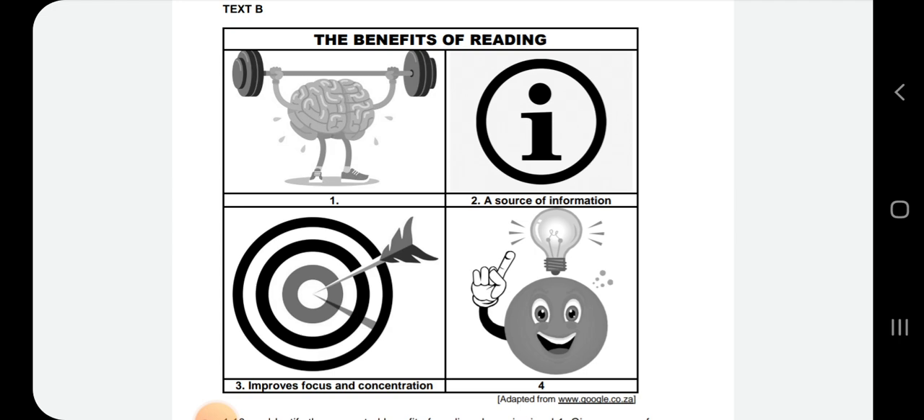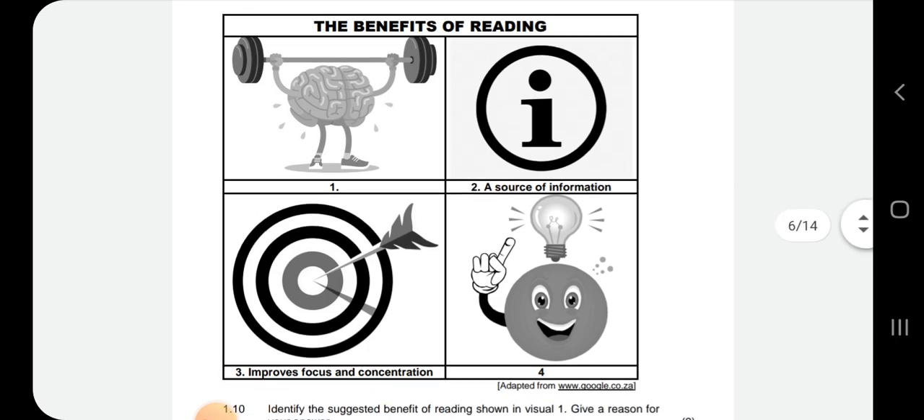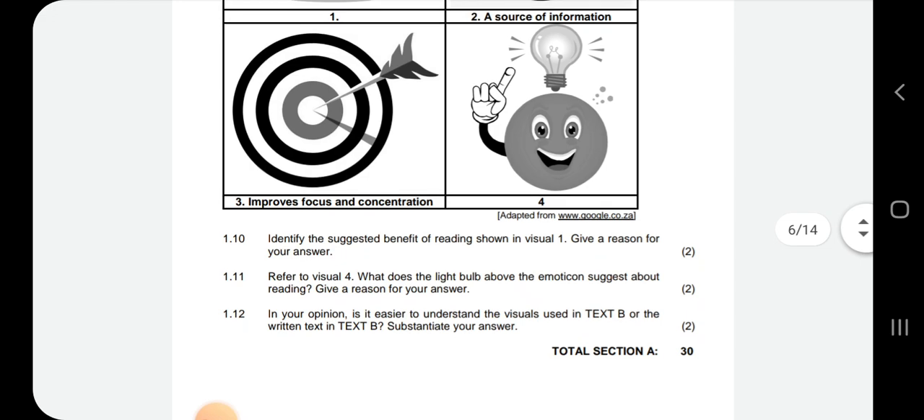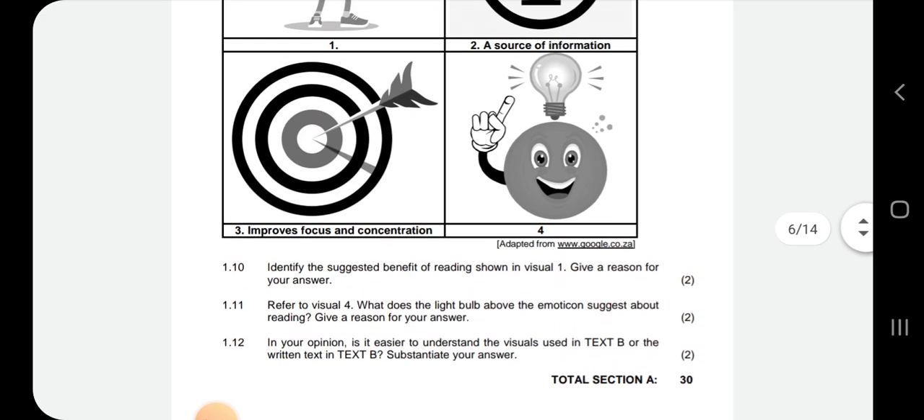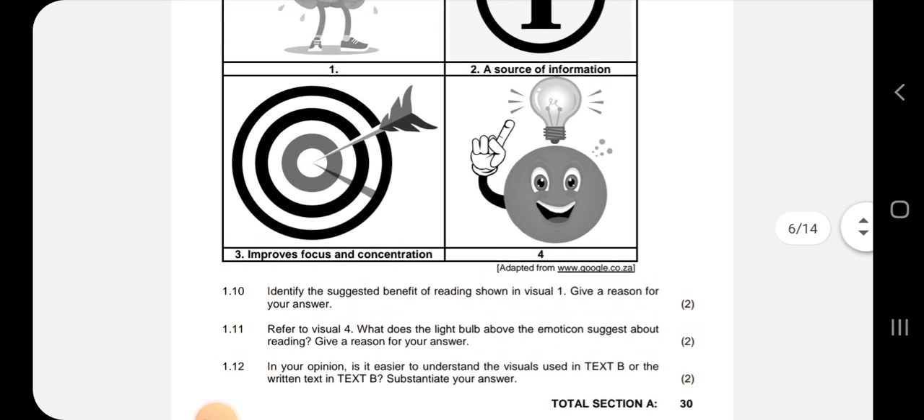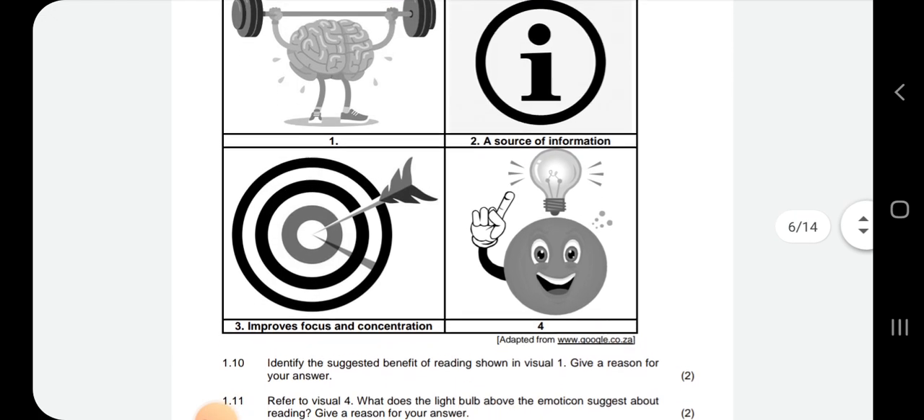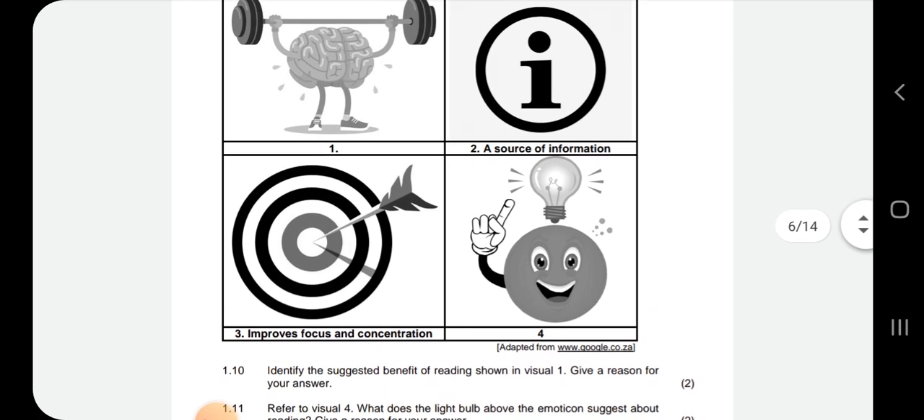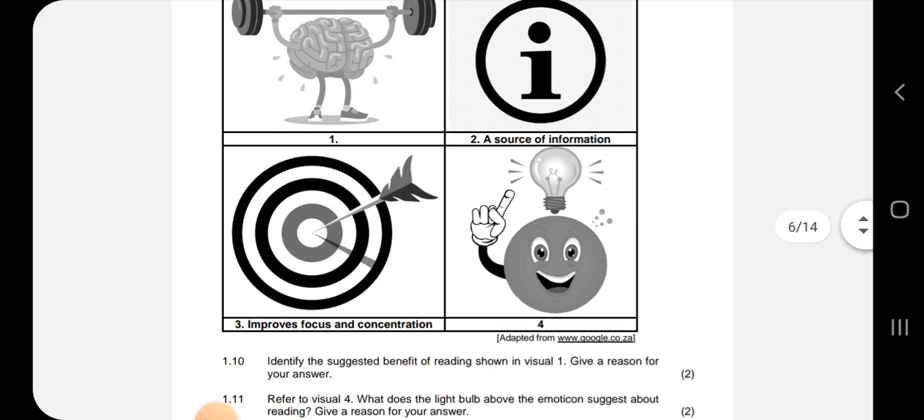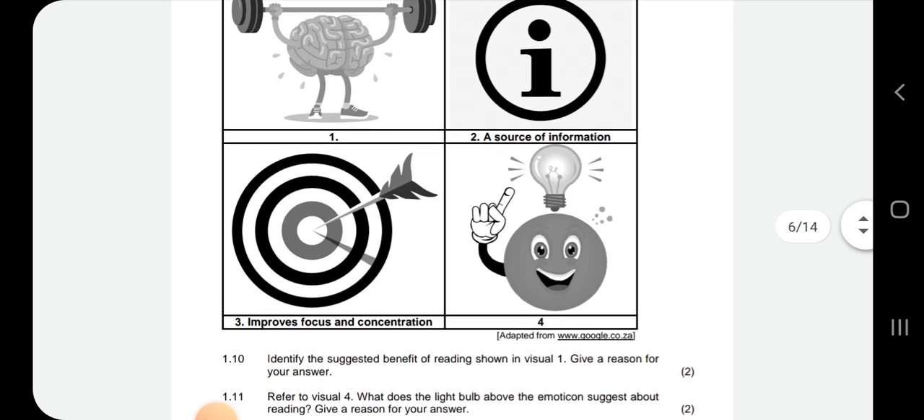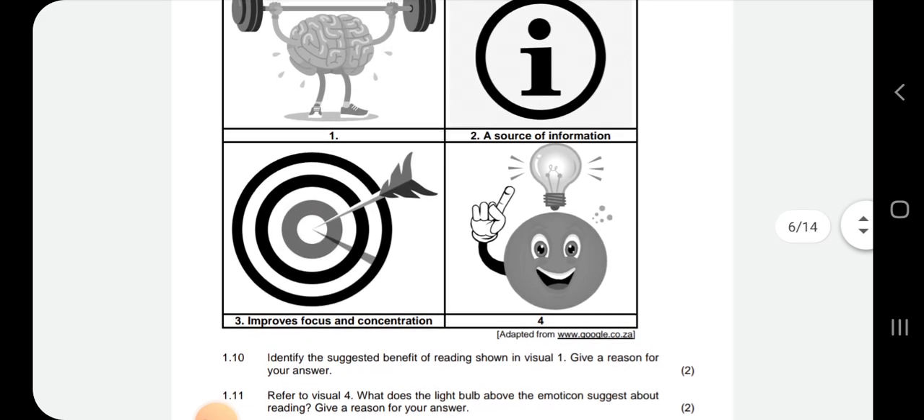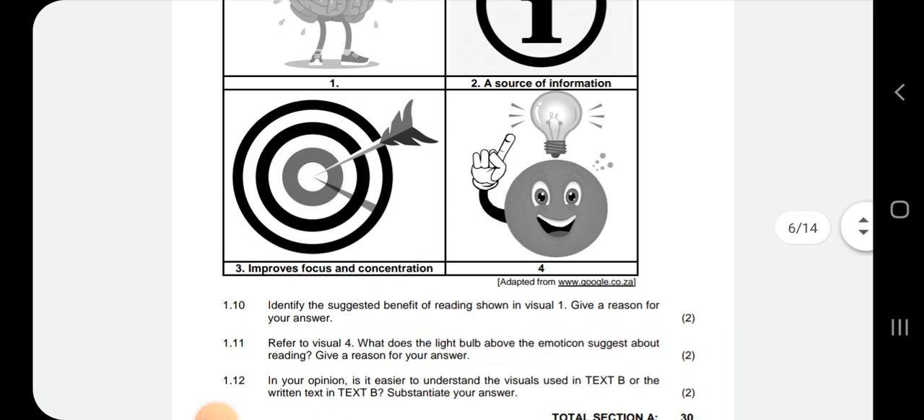Makes your brain stronger. I would say number one, it's a source of information, improves focus and concentration, and it makes you bright. I think number four is that. So identify the suggested benefits of reading shown in visual one. Give a reason for your answer. So the benefit of number one, I think it makes your brain stronger because they have shown a brain that is lifting weights there. So meaning that brain is strong. I would say that. You also have your own opinion.